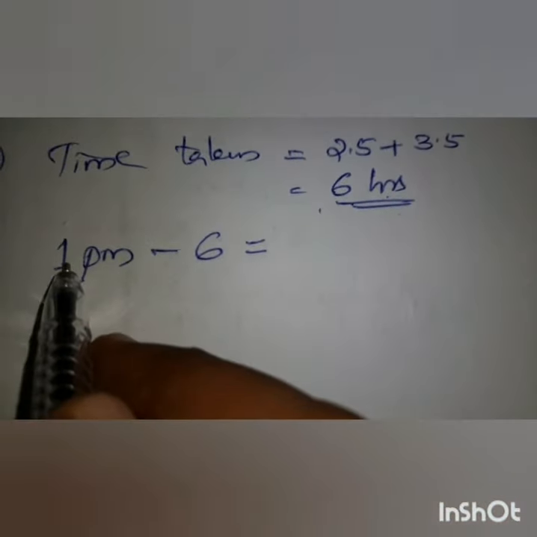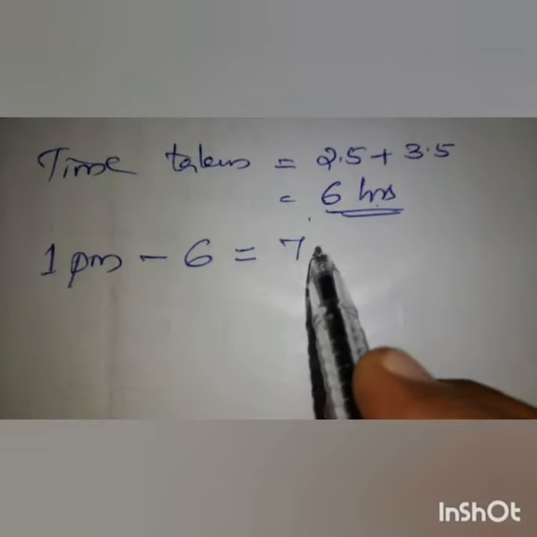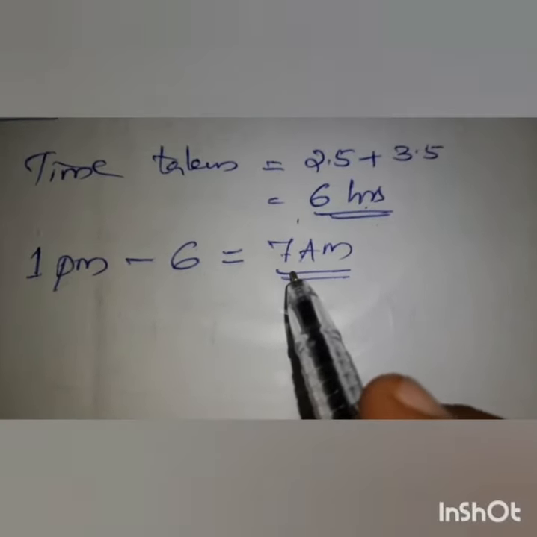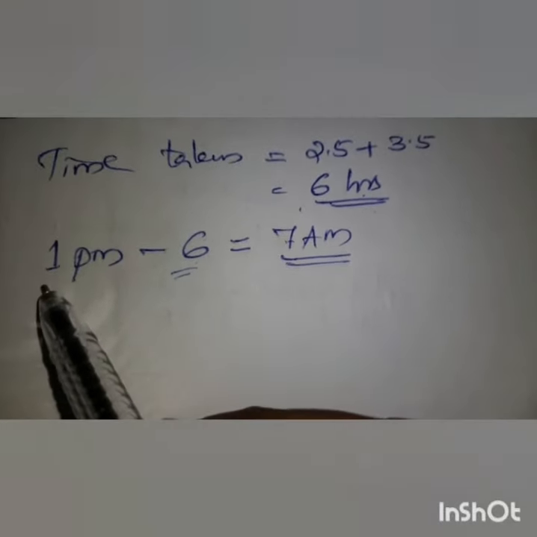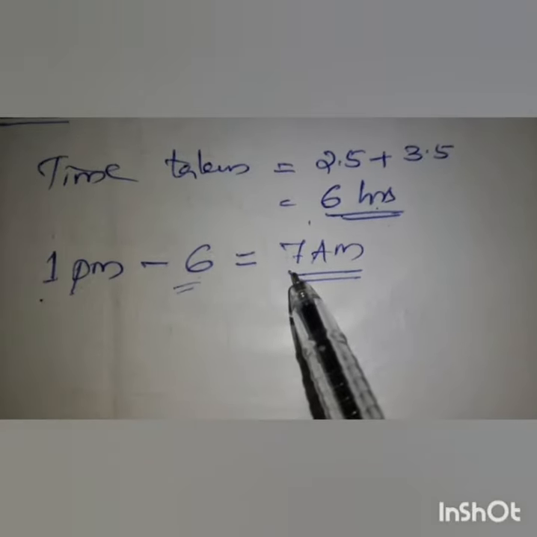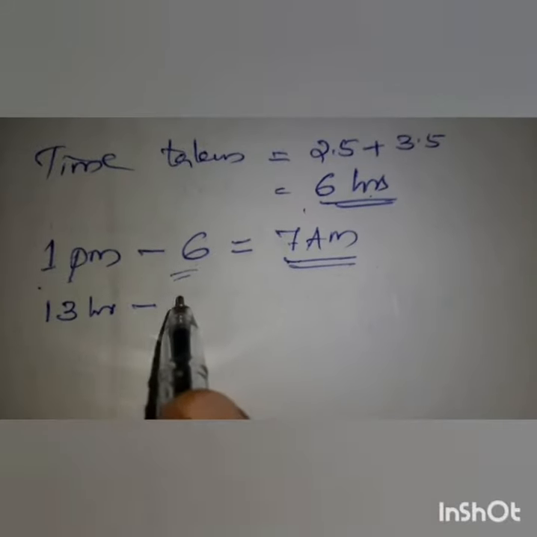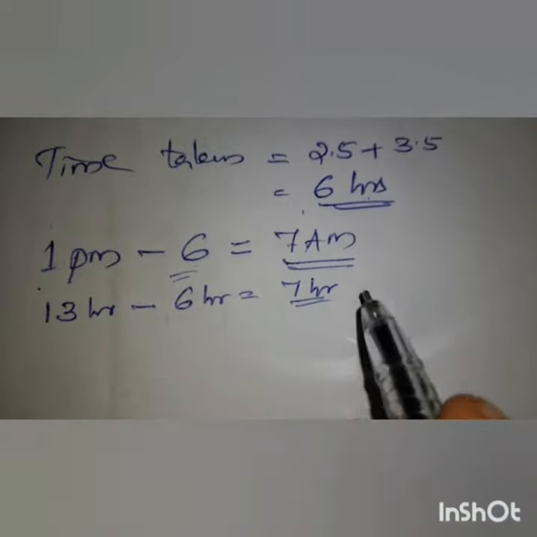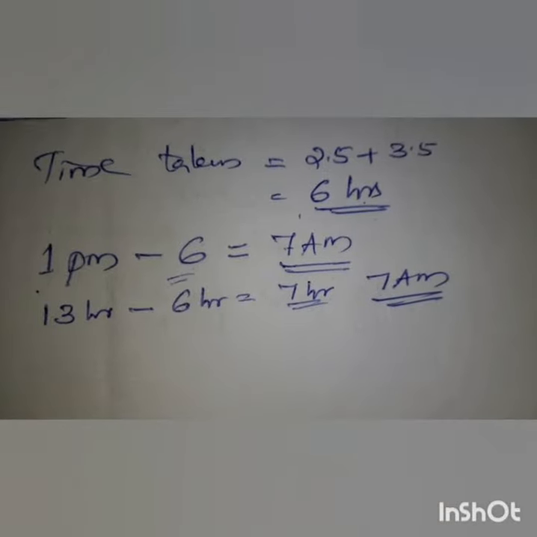So 6 hours before 1 p.m., what is that? It is 7 a.m. So at 7 a.m. she should start from home. Then only she can complete the 6 hour journey and reach by 1 o'clock. Otherwise, 1 p.m. means it is 13 hours, so minus 6 hours. How much? 7 hours. 7 hours means morning 7 o'clock, which is 7 a.m.